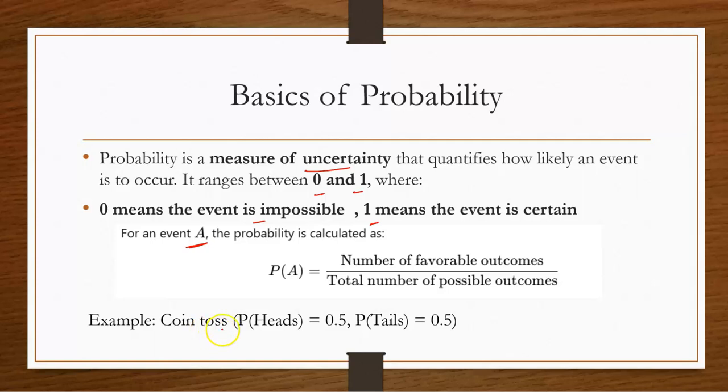Here is an example, a coin toss. When a coin is tossed, we can have two outcomes. One can be head, the other can be tail. So the probability of head is given by the number of favorable outcomes, 1, divided by possible outcomes, 2. So the answer is 0.5. Similarly, the probability of tail is also 1 by 2, that is 0.5.